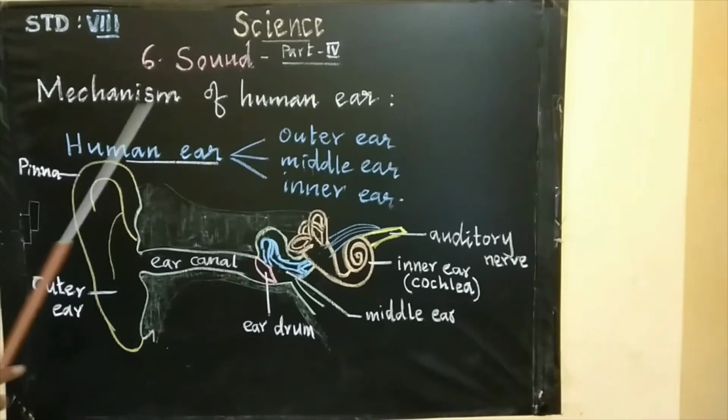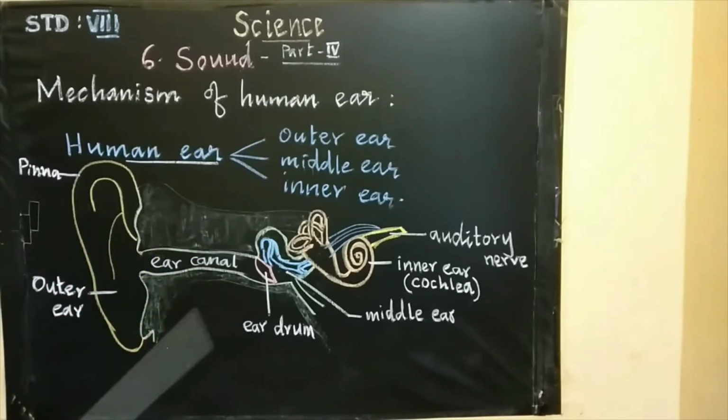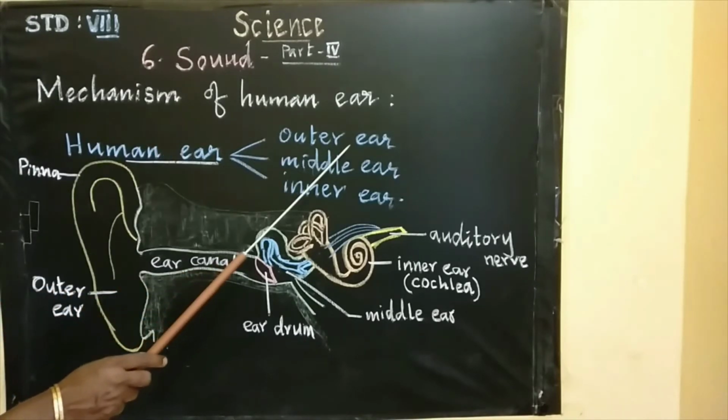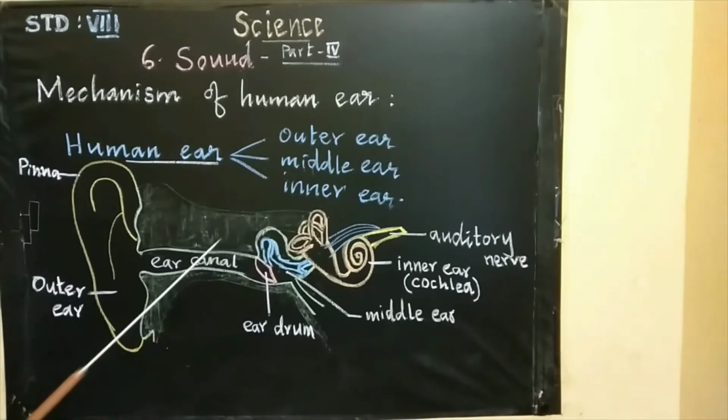Now let us learn about the mechanism of the human ear. The ear is an important organ in all animals to hear sound. With the help of the ear, we are able to hear the sound. In humans, the ear consists of three parts. They are the outer ear, middle ear and inner ear. The outer ear picks up and interprets the sound from the environment. It consists of two different parts, the pinna and the ear canal.